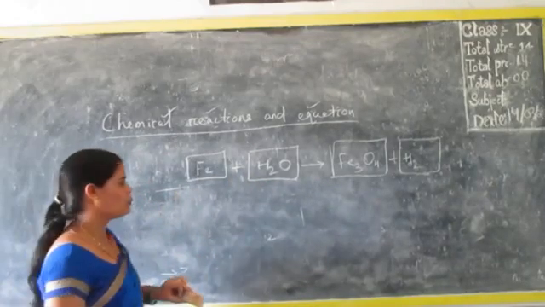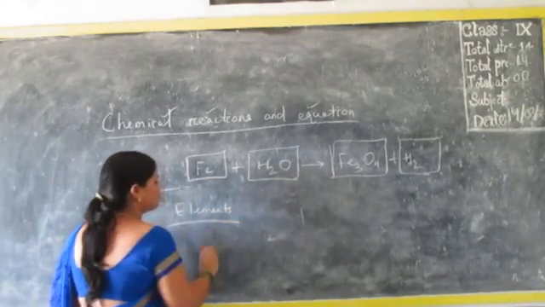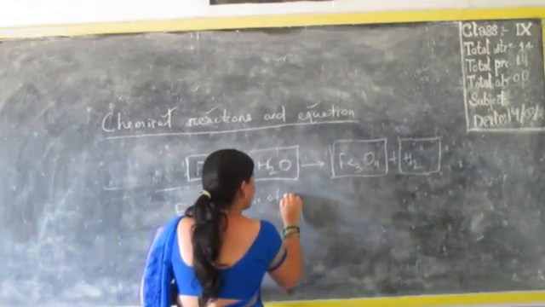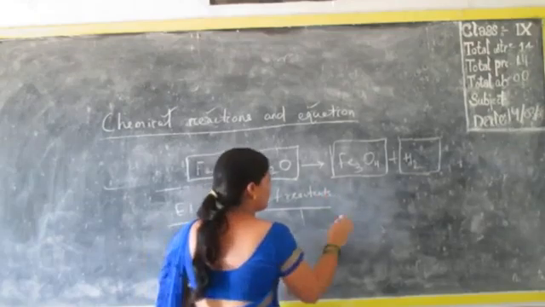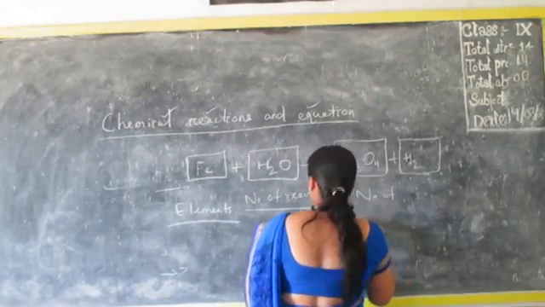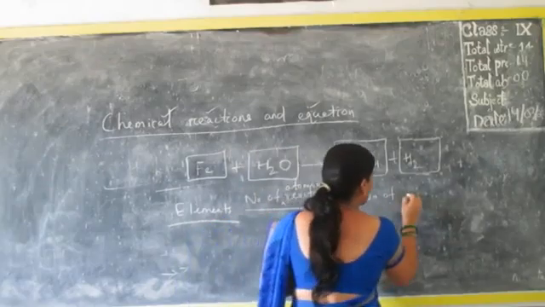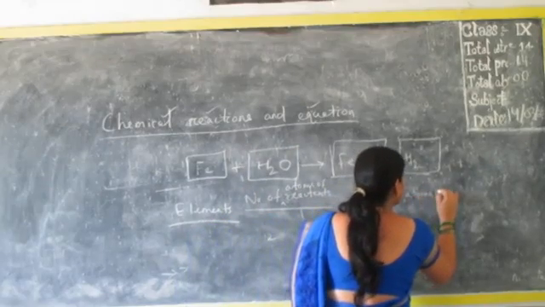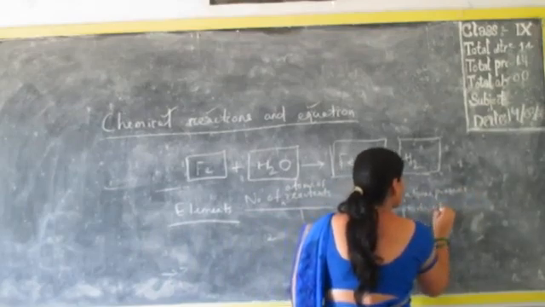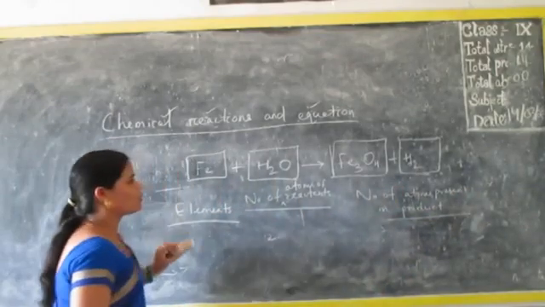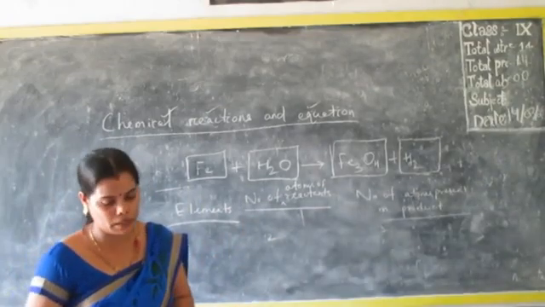Second thing you have to do, now we have to form a list: elements, then number of atoms of reactants, then number of atoms present in product. You have to complete this table to get your answer whether this is balanced or unbalanced, and if unbalanced, how to get it as a balanced chemical equation.